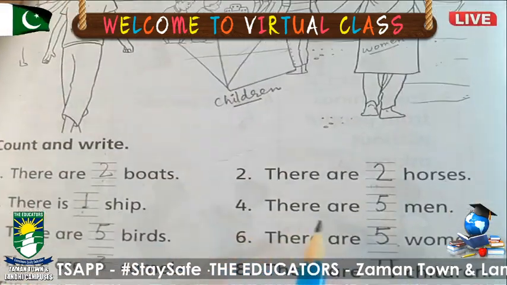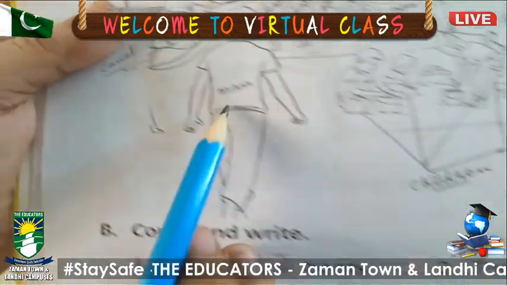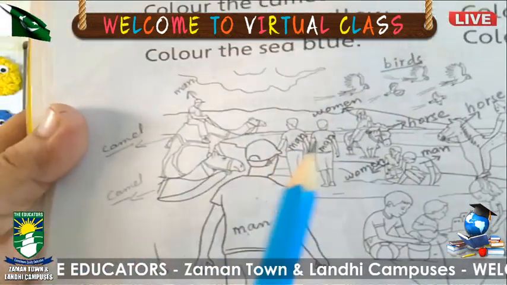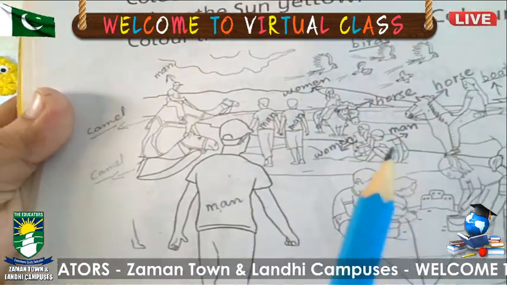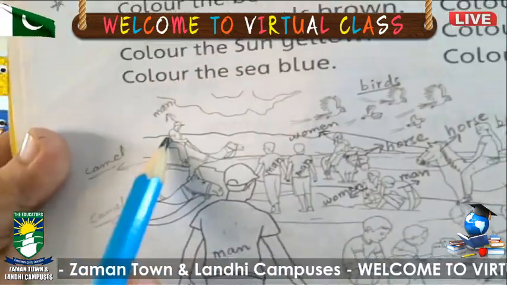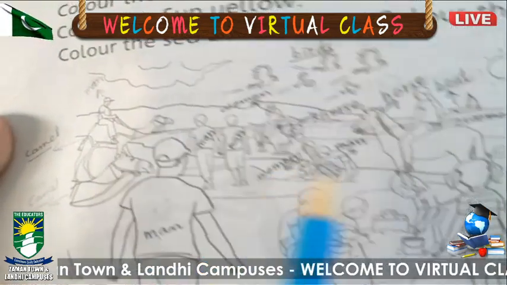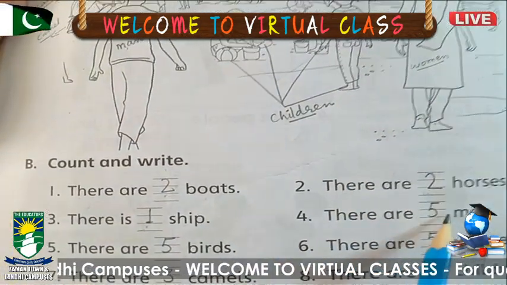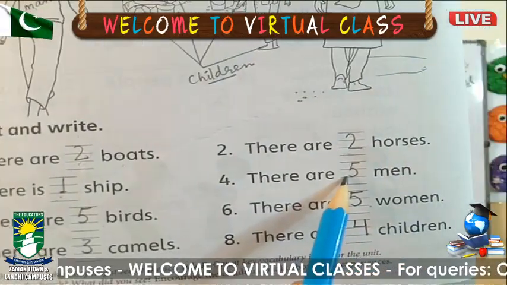Number 4. There are dash men. This is a man. He is also a man. Both are men and he is also. So now we will count 1, 2, 3, 4, 5. How many men are there? There are 5 men. So we will write here 5.